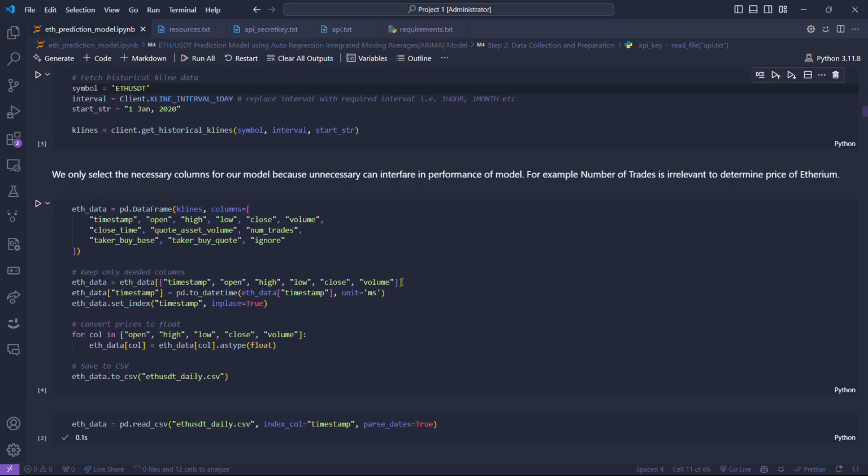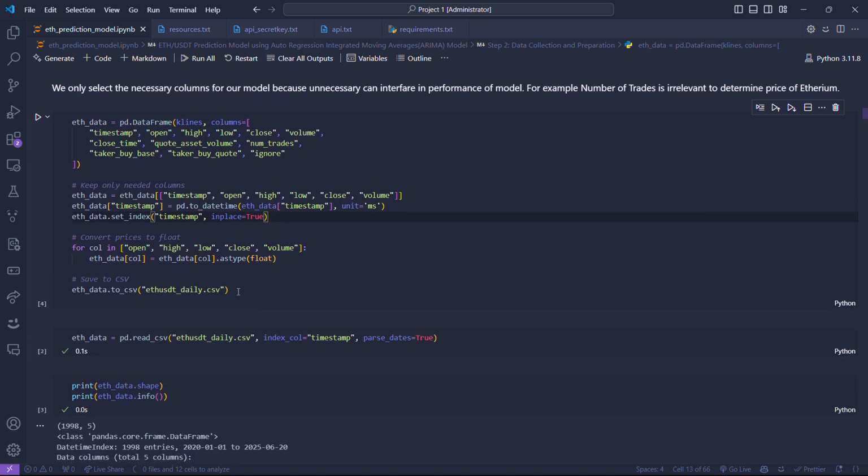Here I am simply filtering out the columns. I need only 6 columns: timestamp, open, high, low, close, and volume. I have set timestamp as the index, corrected the data types, and stored the data into a CSV.